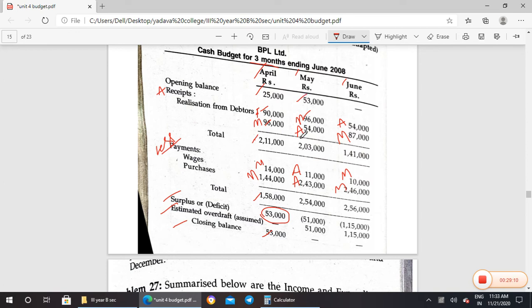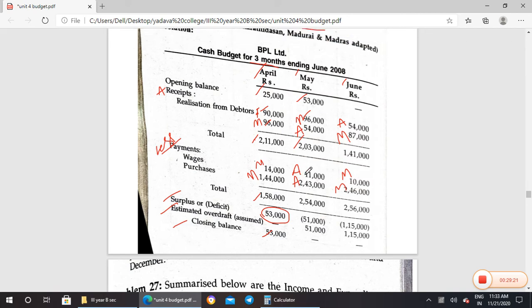So when we close this, when we add all these things, you will be getting 53 plus 96,000 plus 54,000, you will be getting 2,03,000. When we add 11 and 2,43,000, 2,54,000. So it is an overdraft. So that is what we have written, estimated overdraft 51,000.